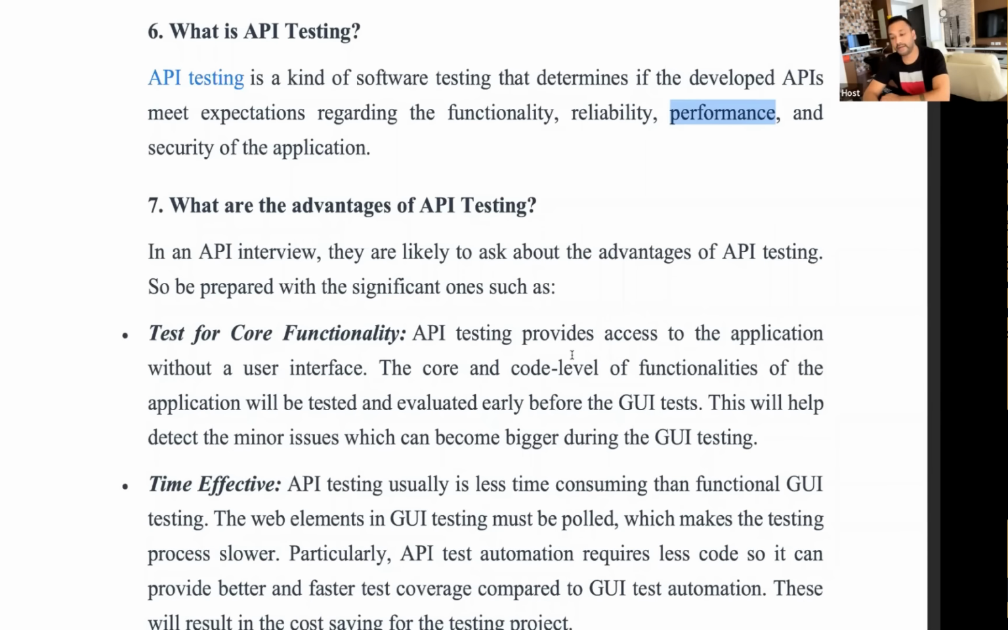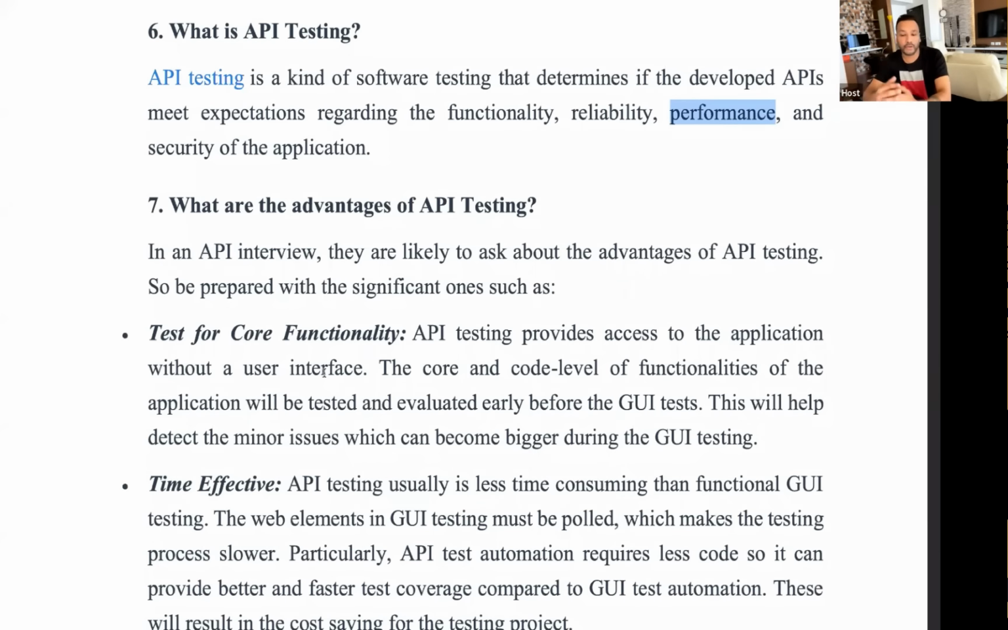So API testing provides access to the application without a user interface. There is no UI, there is no GUI. First, the developers will prepare the APIs. So first you have to make sure that my core system, my internal system, is really great, and then exactly the same thing will be displayed on the UI also, right? If your internal system is not that great, there are a lot of problems in your body internally, then obviously you won't look great. You won't look healthy. Same thing in the applications also.